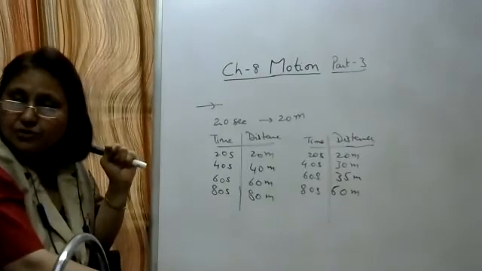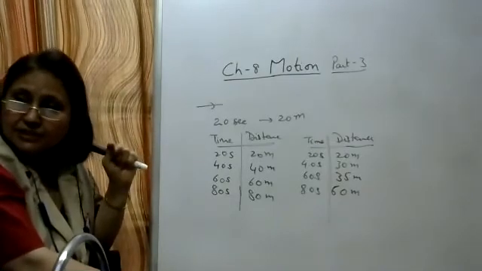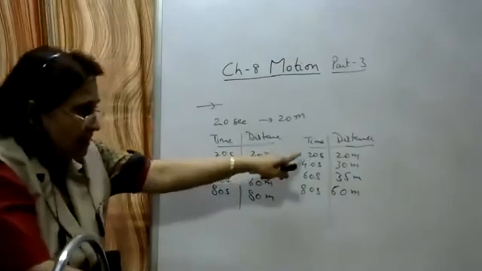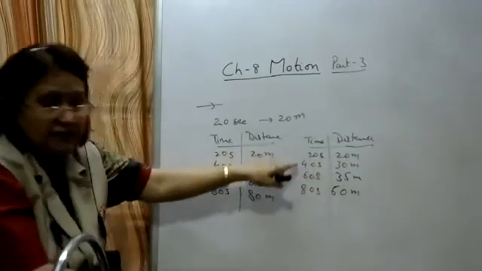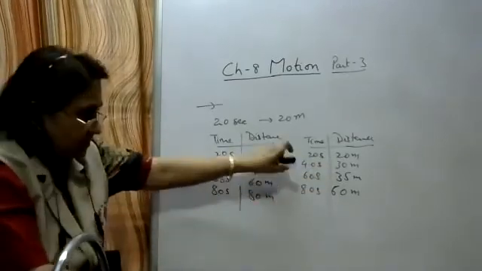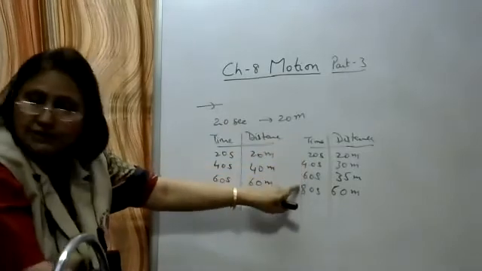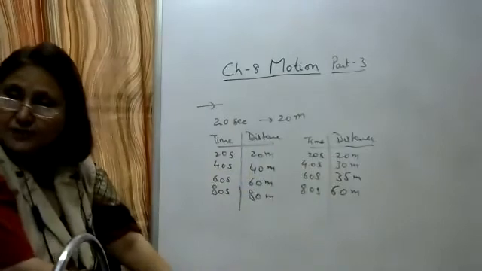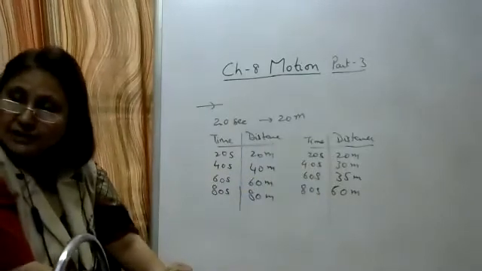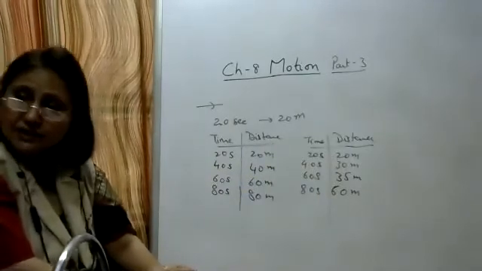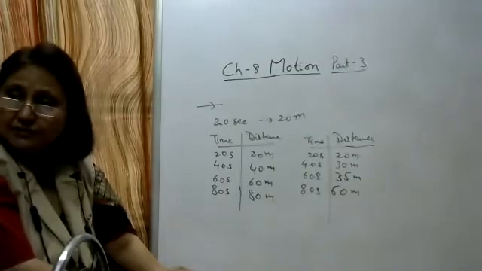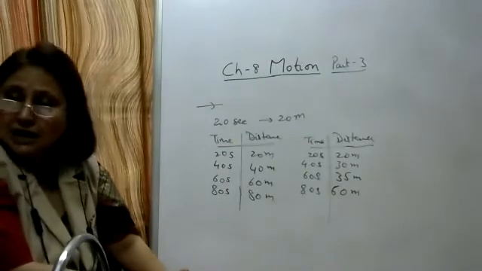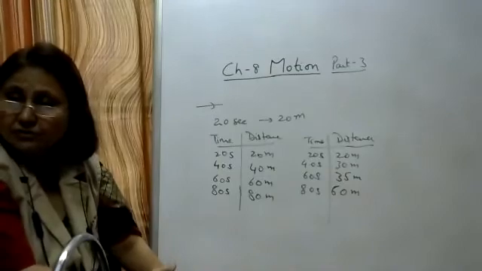Non-uniform motion is that in which the object covers unequal distances in equal intervals of time. Time interval is equal, 20 seconds, but it is covering unequal distances. Example is a car moving on a busy road.